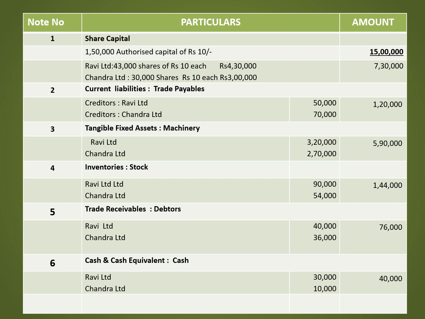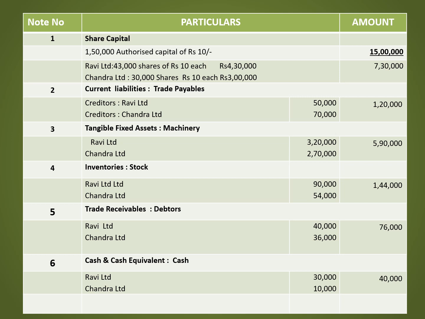Note number 2, current liabilities, that is trade payables, in that creditors. Ravi Limited creditors is 50,000. Chandra Limited creditors is 70,000. Total creditors is 1,20,000. Note number 3, tangible fixed assets, that is machinery. Ravi Limited is 3,20,000, Chandra Limited is 2,70,000, total machinery is 5,90,000. Fourth note is inventories, that is stock. Ravi Limited is 90,000, Chandra Limited is 54,000, total amount is 1,44,000.